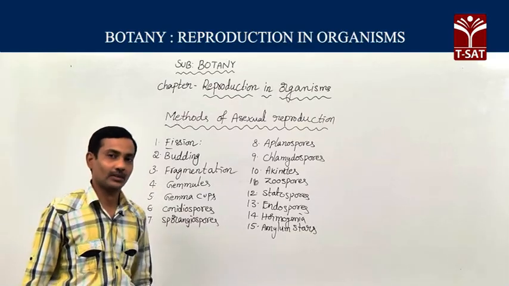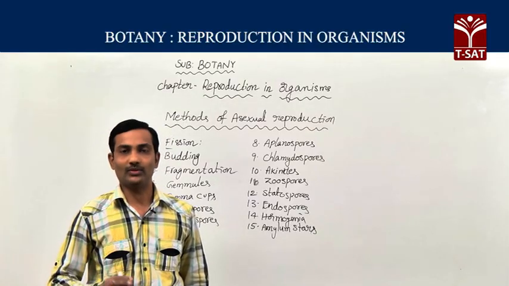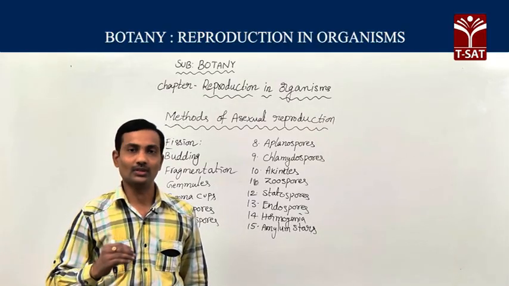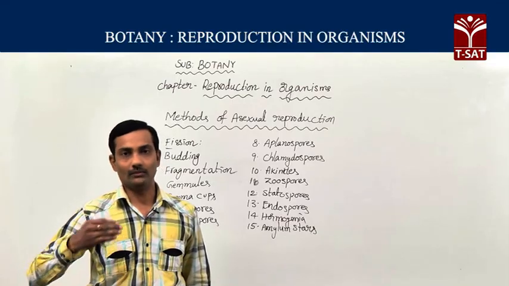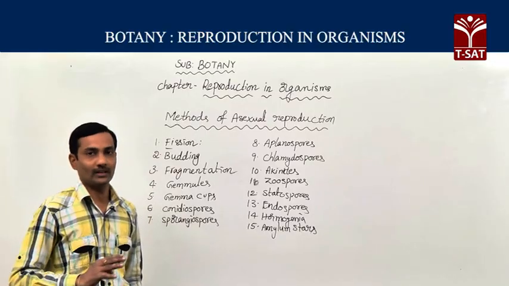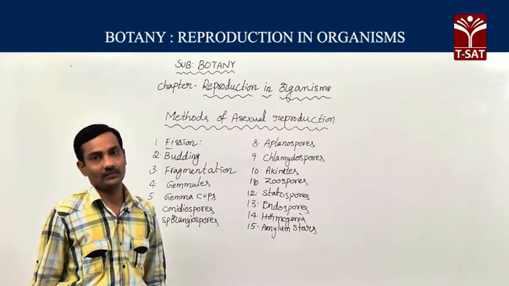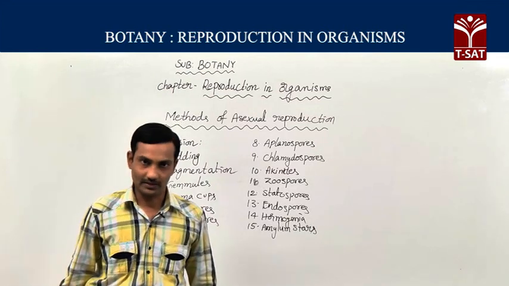Asexual reproductive methods take place in organisms to produce offspring within a short span of time, and more young ones are produced than in sexual reproductive methods.